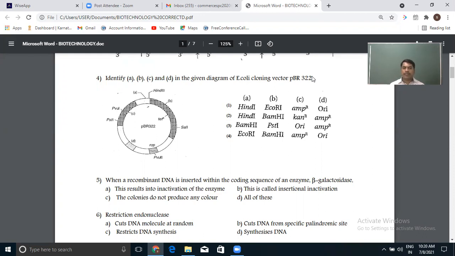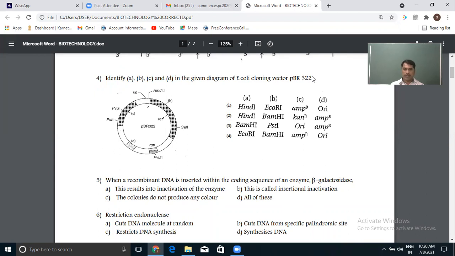Usually we insert our gene of interest in the plasmid or in the host cell in a specific region, by replacing another gene. This is basically what we call insertional inactivation.